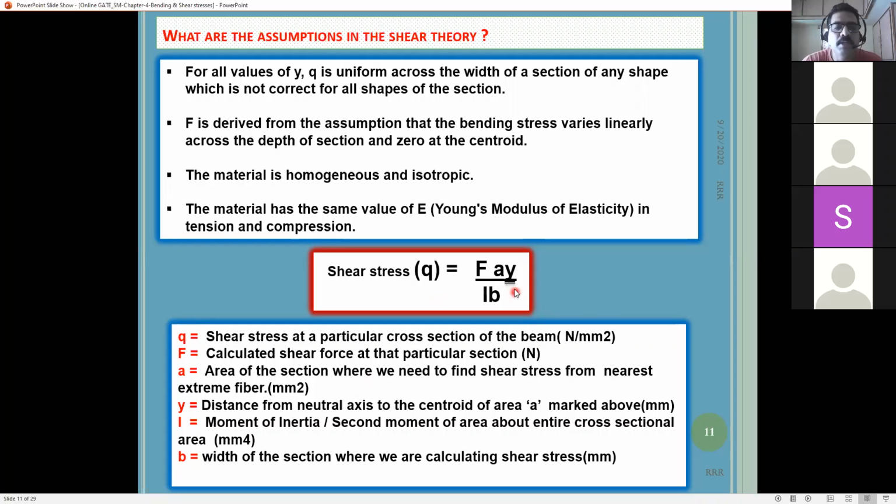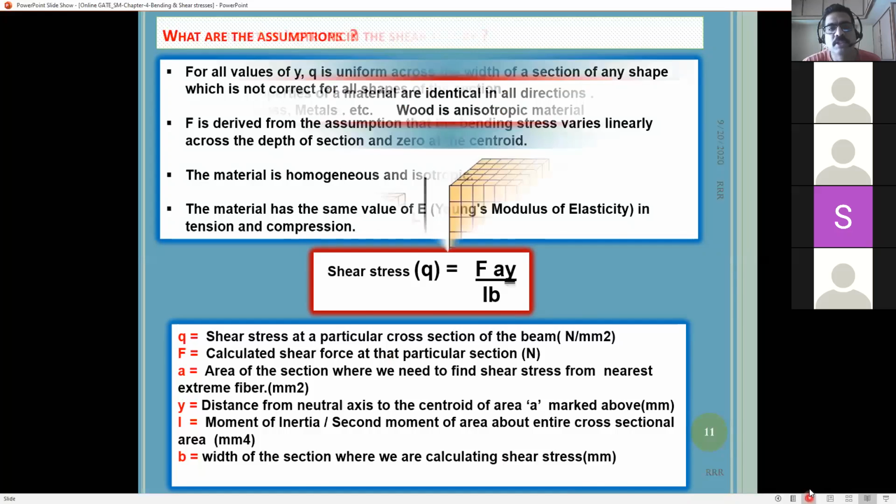So here y bar, please remember, is the distance from the centroid of the shaded area, where you are finding A, to the neutral axis. We consider that as y bar. And B is the width where you are finding the shear stress. So this is what we discussed last class.